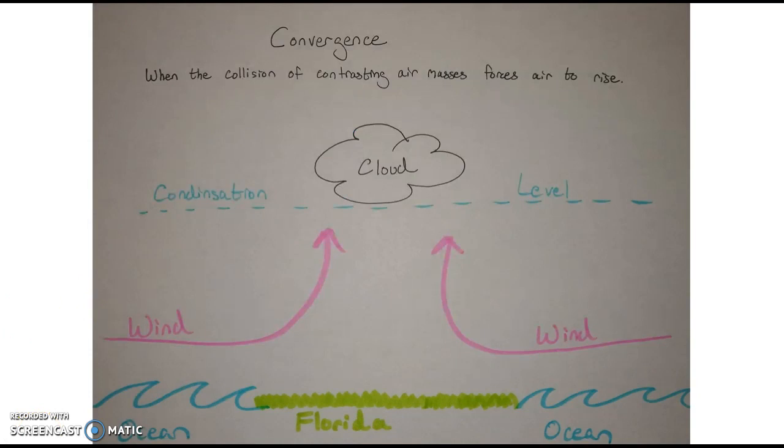Convergence occurs when the collision of contrasting air masses forces air to rise. For example, in Florida, which has two coasts, wind can be blown towards both coasts to the center of the land and raise the air. If warm air is raised, it can also form a cloud once it reaches the condensation level.